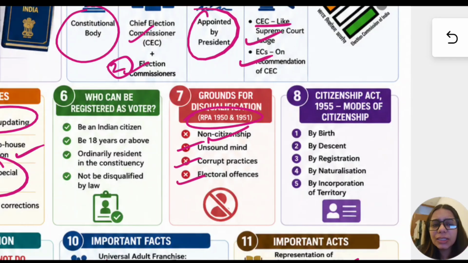Who can be registered as a voter? Indian citizen, 18 years or above, ordinarily resident in the constituency, and is not disqualified.